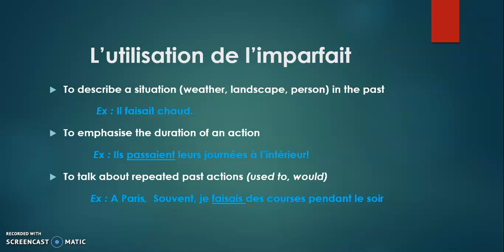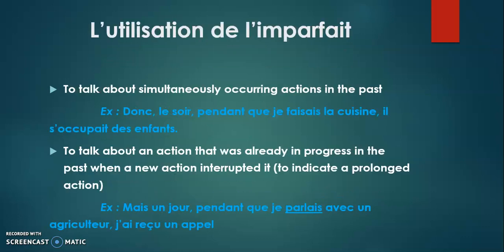Next is to talk about repeated actions in the past, which is equivalent to the "used to" construction in English. For example, à Paris, souvent je faisais des courses pendant le soir. In Paris, often I used to do shopping during the evening. This means you wanted to speak about a habitual action, or an action that you were repeatedly doing in the past, then you will use the imparfait.